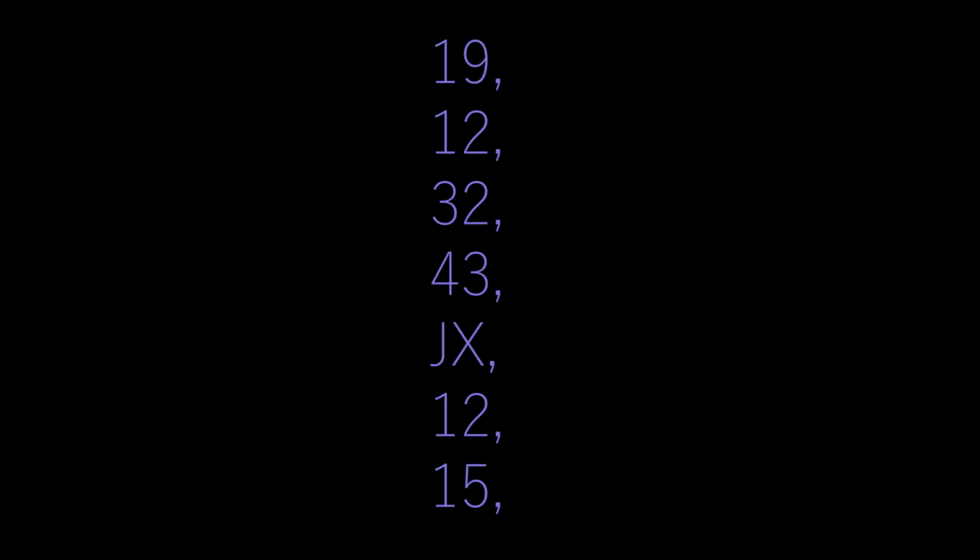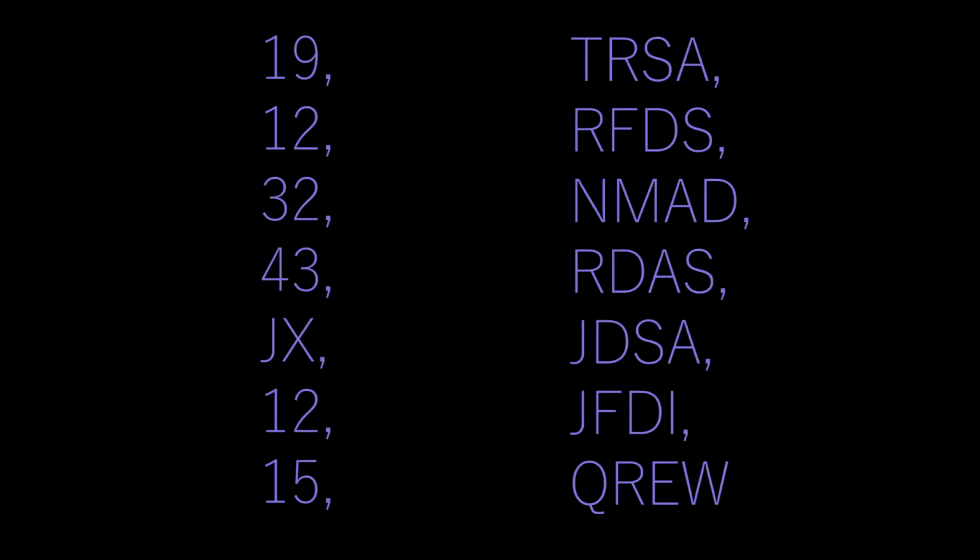Now, look at the next list and try again to remember each item. Unless you have crazy good memory, you can probably recall the JX from the last list the fastest, because JX are letters and not numbers.